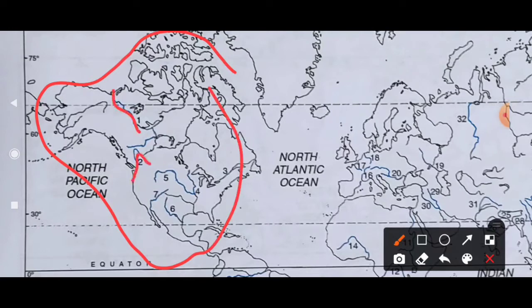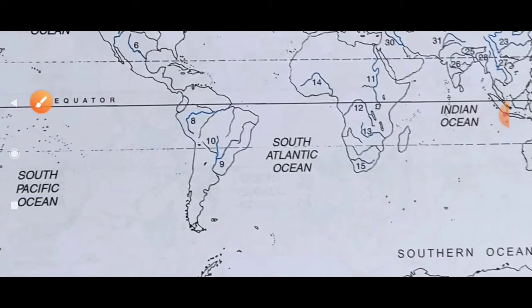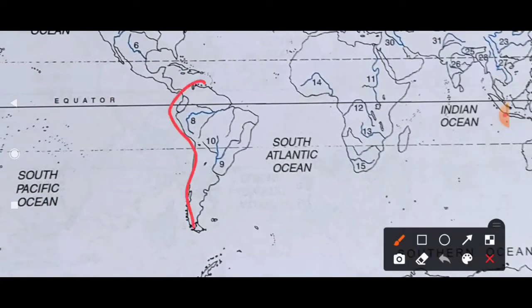Here you can see the Fraser, then the St. Lawrence, here it is the St. Lawrence, then the Mississippi, here it is the Mississippi, then the Missouri, this is the Missouri, then the Rio Grande, here it is the Rio Grande, then the Colorado, this is the Colorado River, then the Amazon. Now let's come to South America. Here it is the Amazon, which is the largest river. Okay, don't confuse largest and longest.